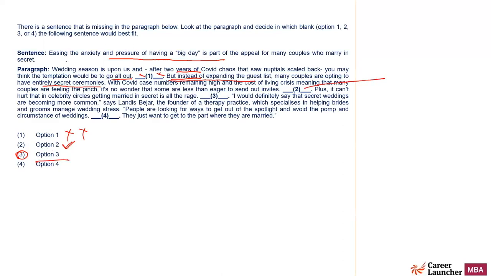Why? What it talks about is easing the anxiety and pressure of having a big day is a part of the appeal for many couples who marry in secret. So this will come here. And Landis Bazaar's view is supporting this.